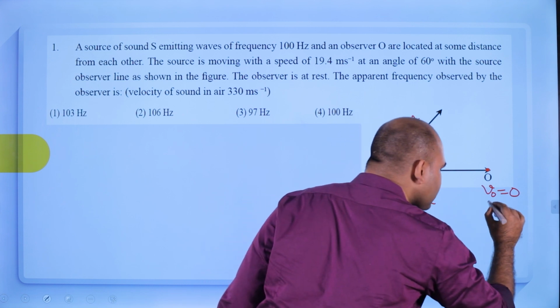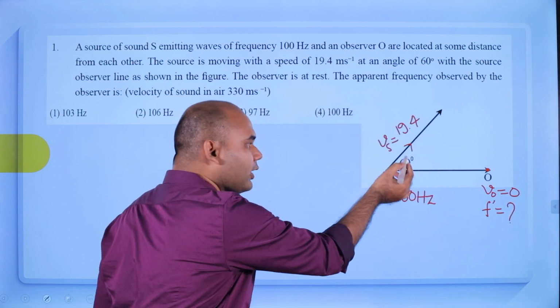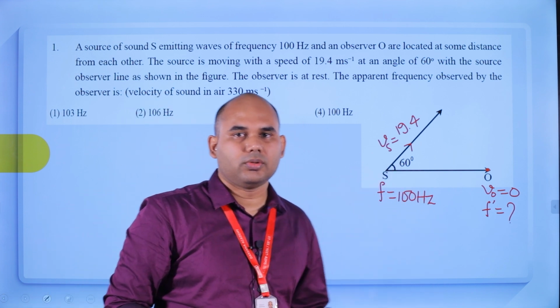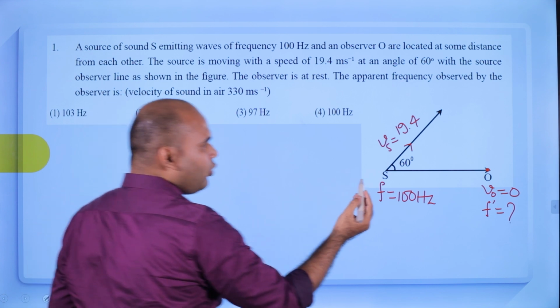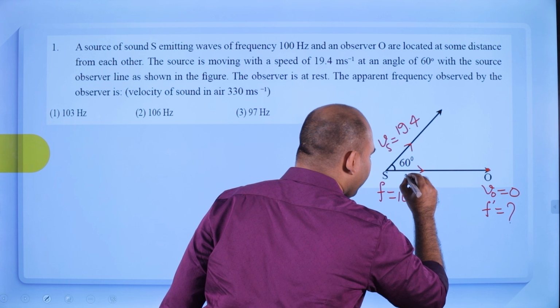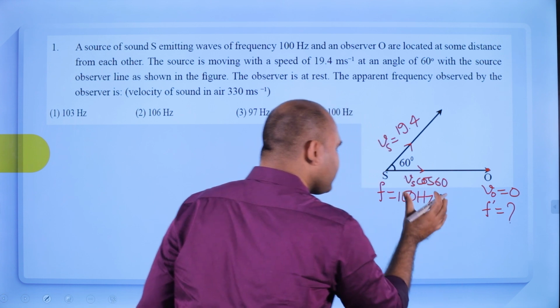We have to find the frequency heard by the observer, meaning the apparent frequency. Let us suppose this is F dash, so we have to find F dash. Again we will take the component along the line joining S and O. Clear? So what will this be? This will be Vs cos 60. Now the question is very simple.